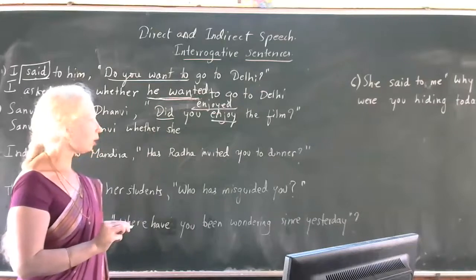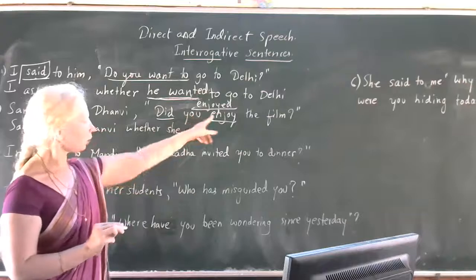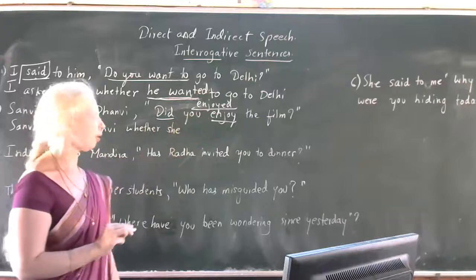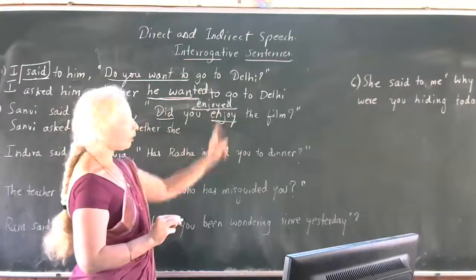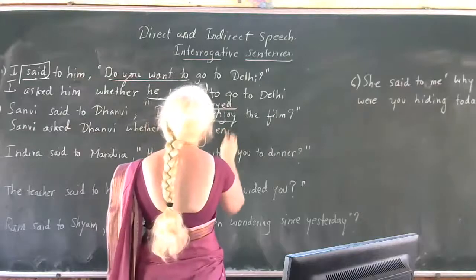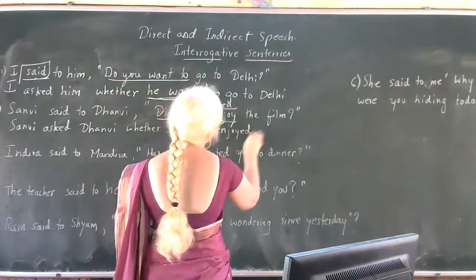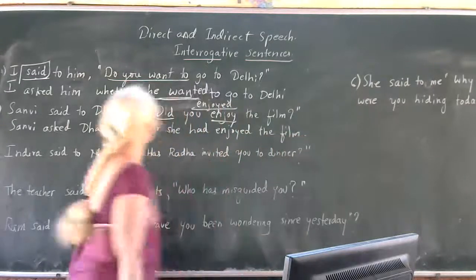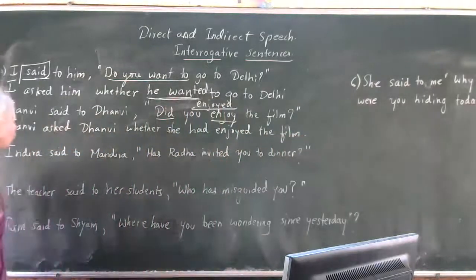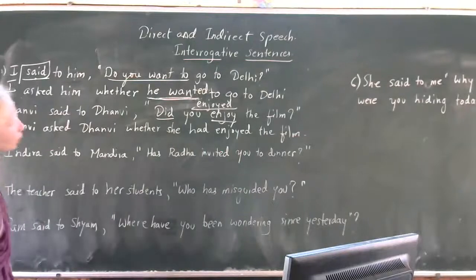Whether she had enjoyed the film. Okay, now your answer is correct. Sanvi asked Dhanvi whether she had enjoyed the film is the correct answer.